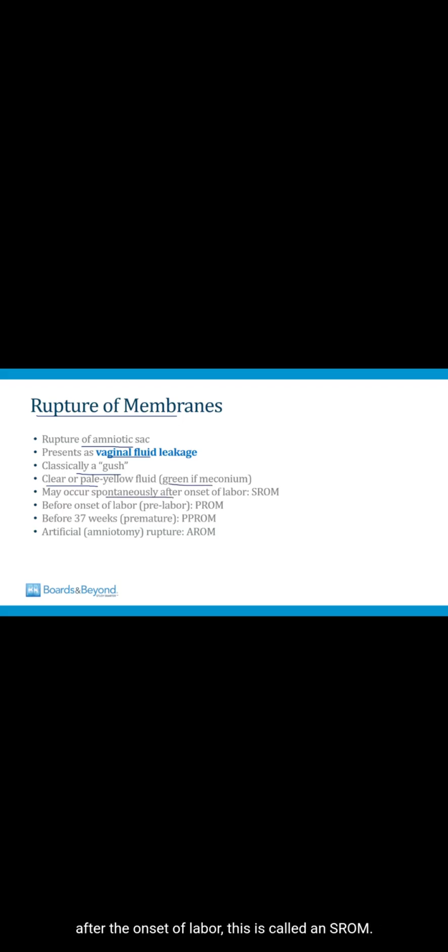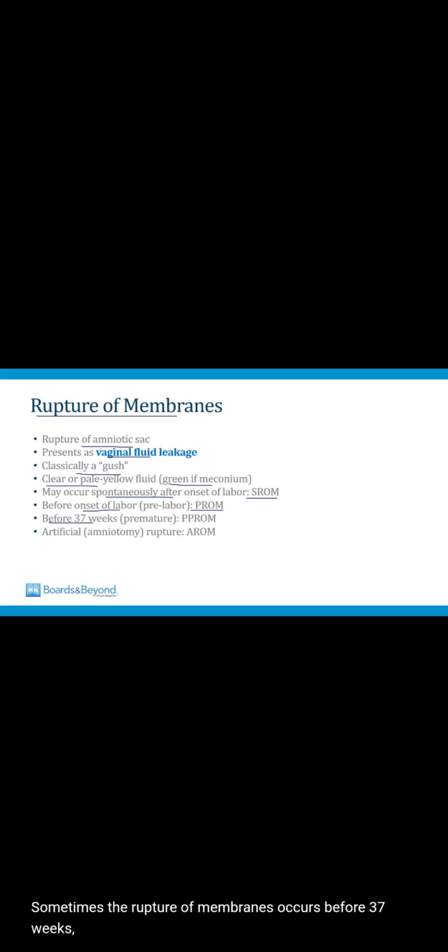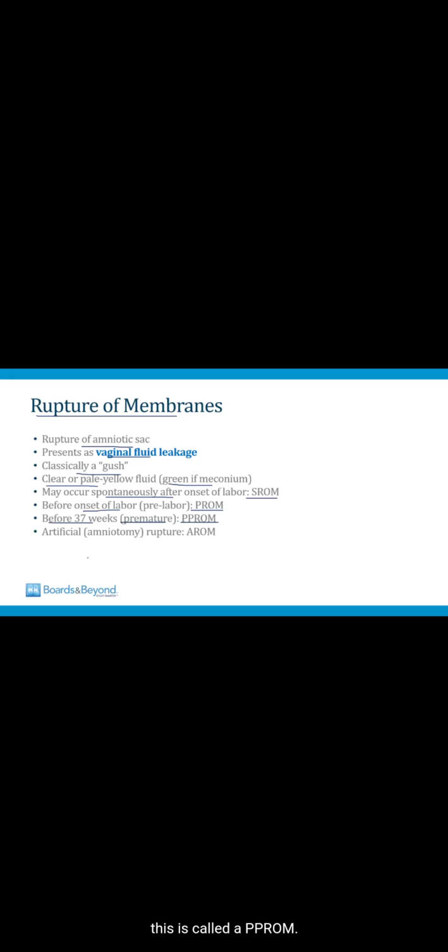The membrane rupture can occur spontaneously after the onset of labor. This is called an SROM. It can also occur before the onset of labor. This is called pre-labor rupture of membranes or PROM. Sometimes the rupture of membranes occurs before 37 weeks, which is premature, and before the onset of labor. This is called a PPROM. And then lastly, as I mentioned earlier, sometimes it's necessary to artificially rupture the membranes. This is called an amniotomy or an AROM.